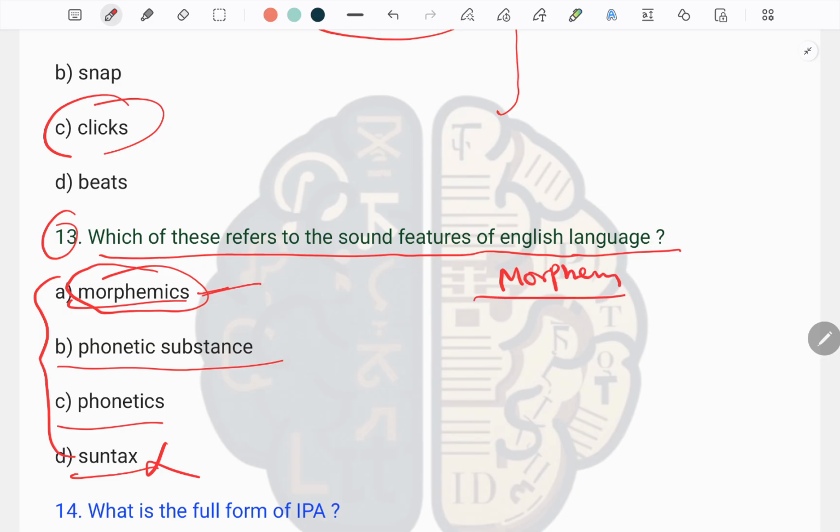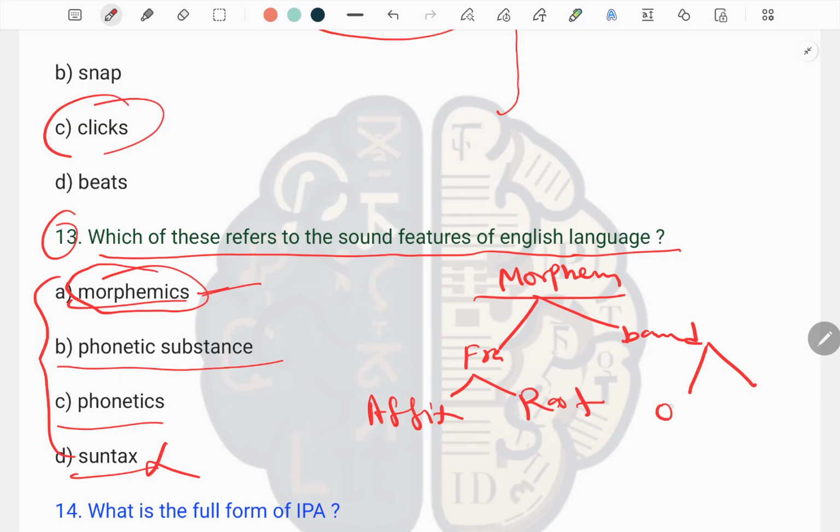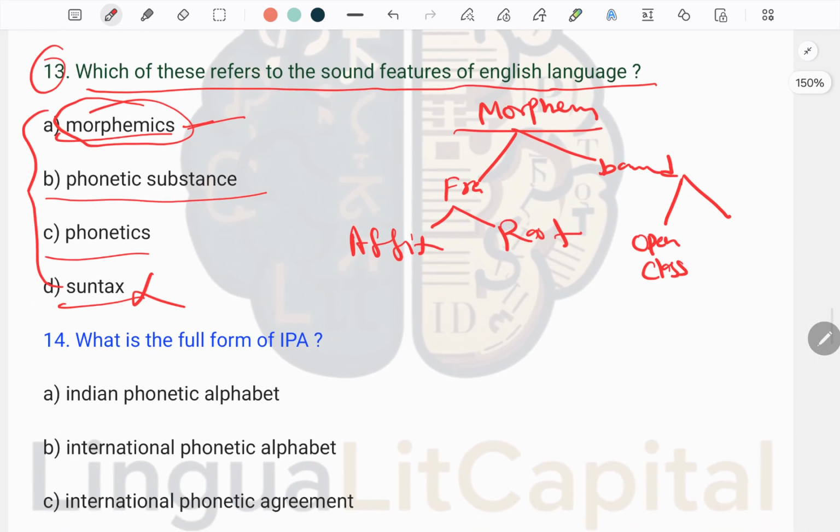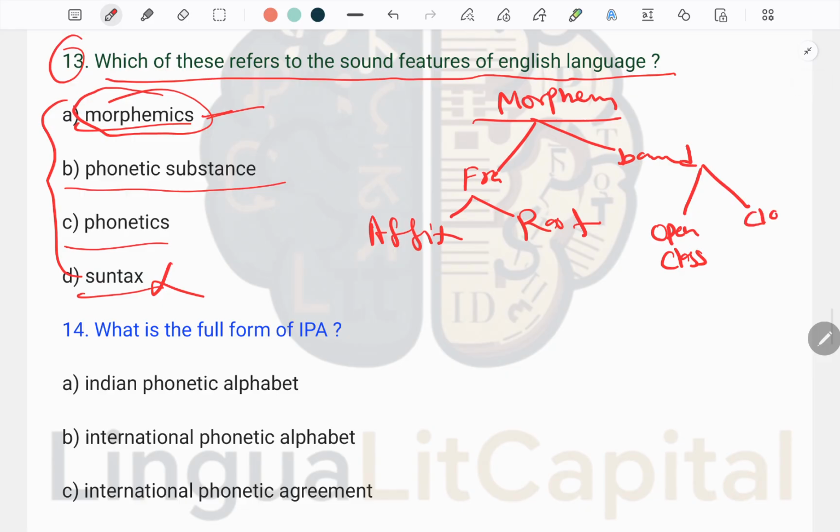A morpheme is categorized into two parts: the first is free and the second is bound. The free morpheme is categorized into affix and root, while the bound morpheme is divided into two parts, open clause and closed clause.